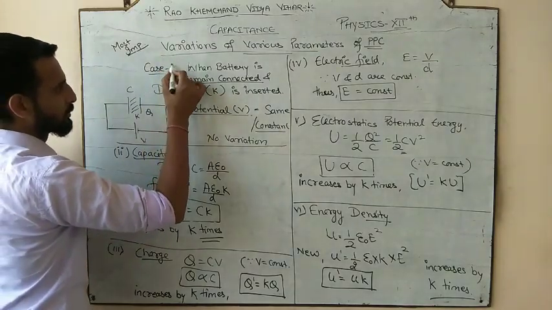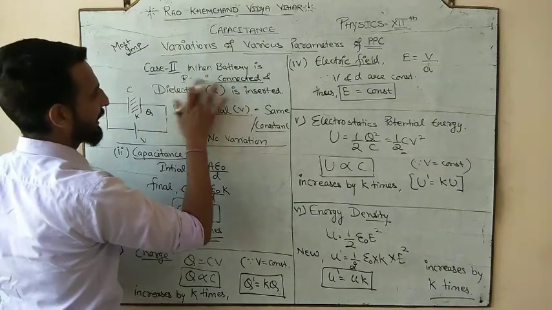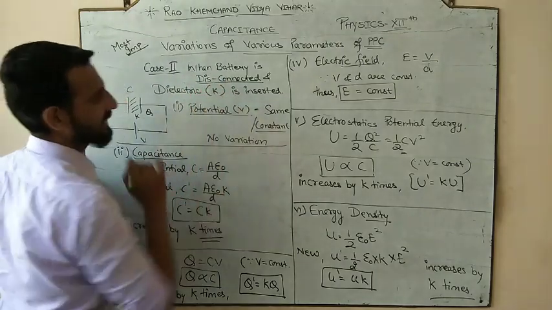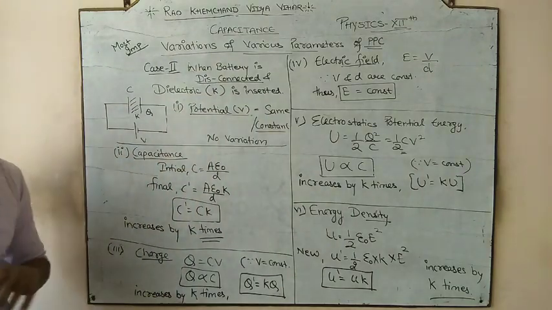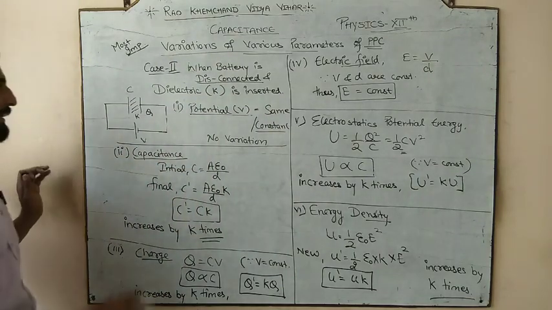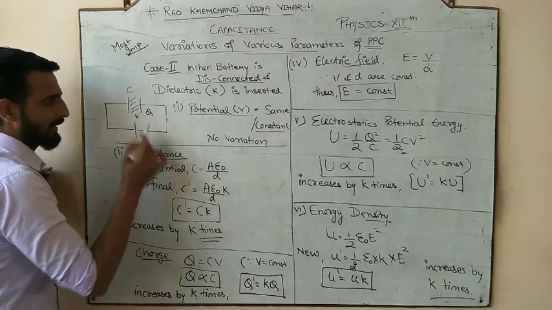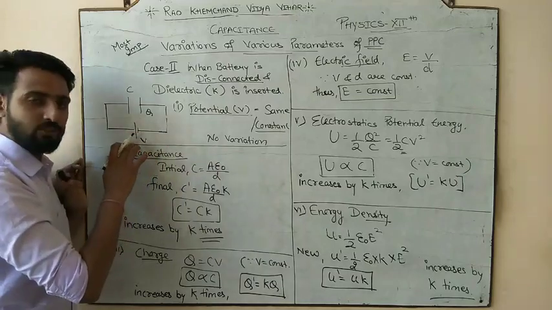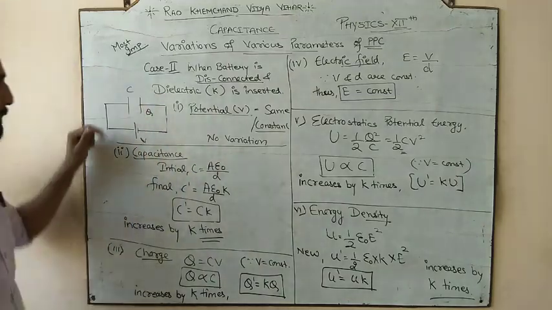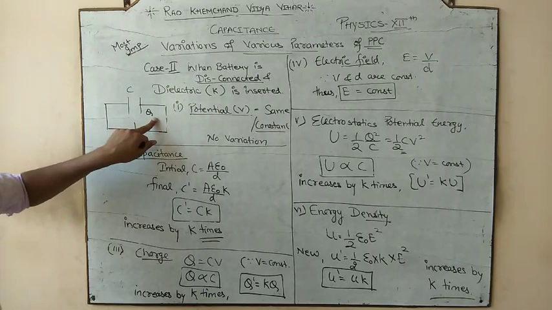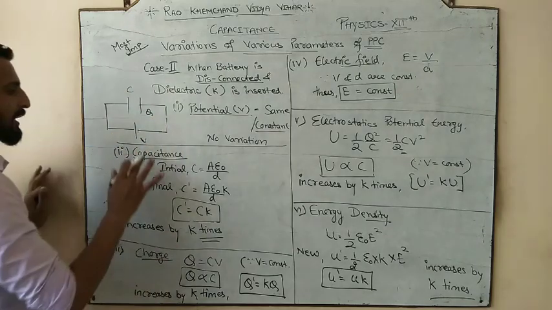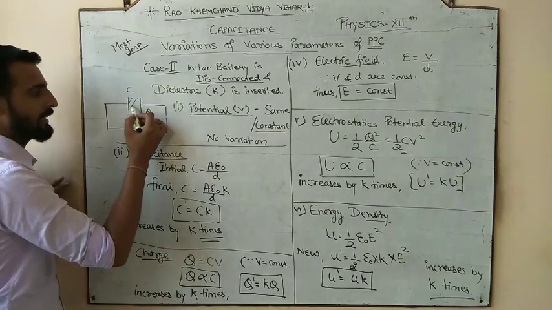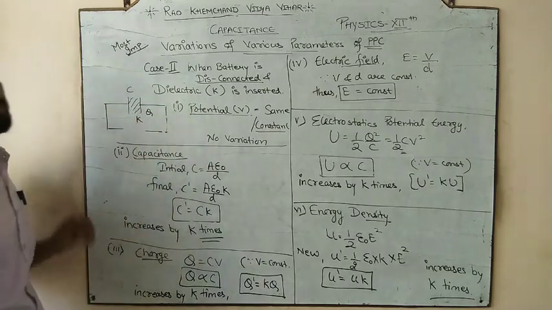And what is case 2? When the battery is disconnected and the dielectric is inserted. So what is going to happen? We connect a battery with potential difference V to the capacitor of capacitance C, which is storing the charge Q. Now the battery is disconnected and the medium of dielectric constant K is inserted.